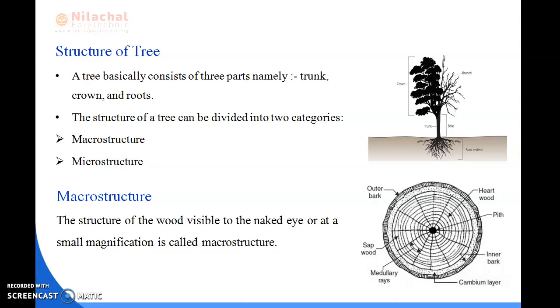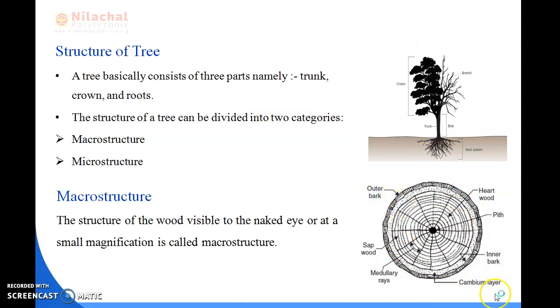We will first read about macrostructures. Here you can see the diagram of macrostructures. What do we mean by macrostructures? The structure of wood visible to the naked eye or at a small magnification is called macrostructure. I have shown you the diagram of macrostructures.